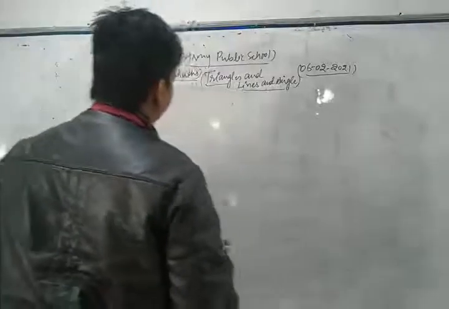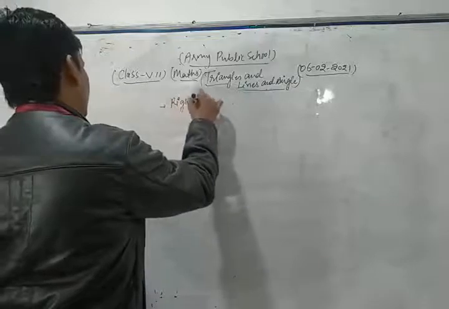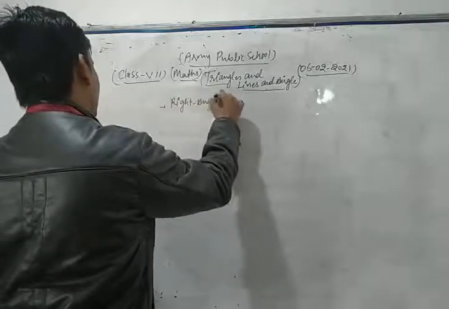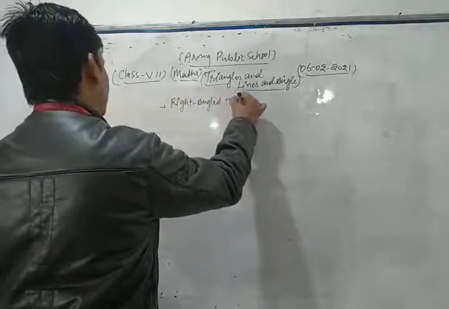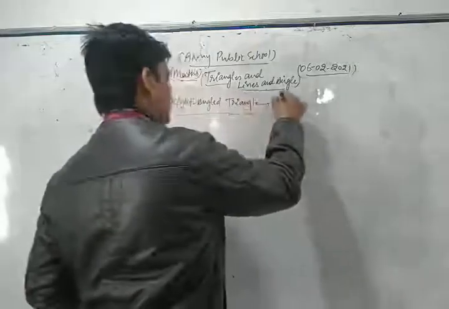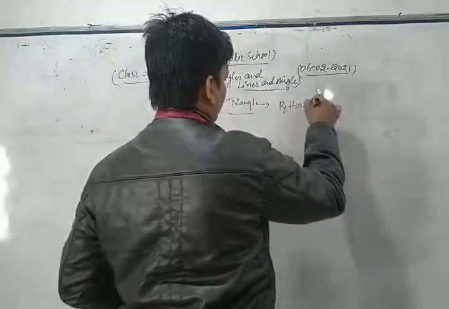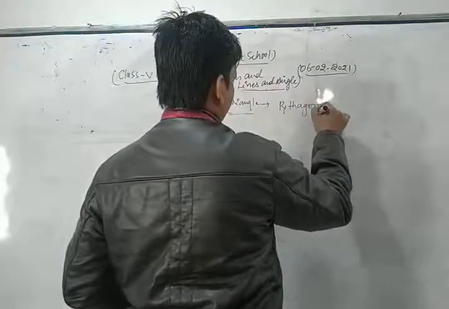Now, dear friends, we discuss the right angle triangle and Pythagoras property.